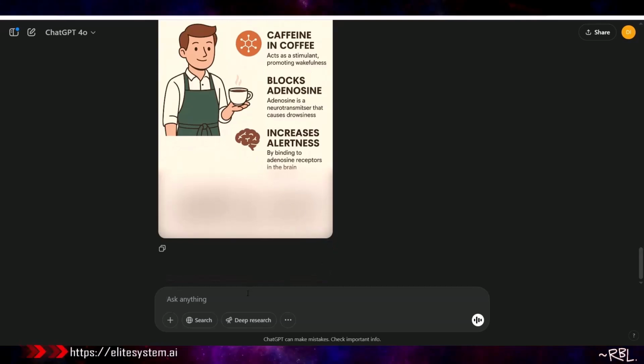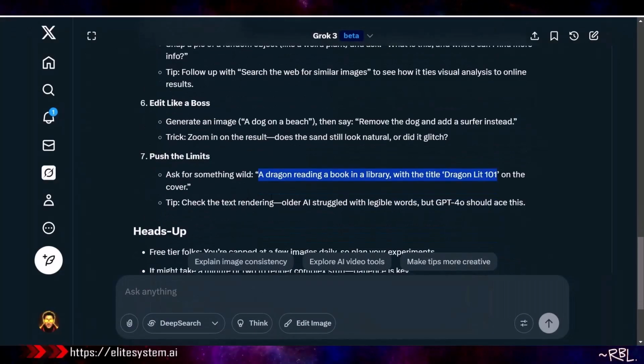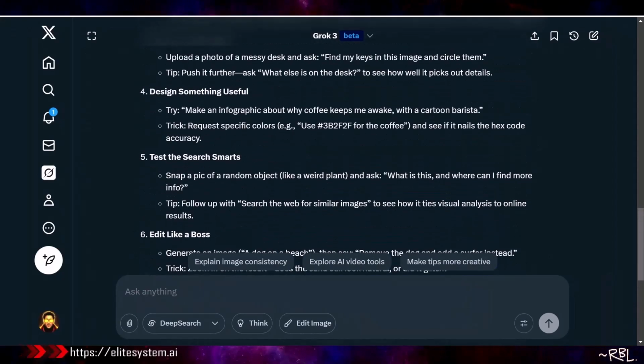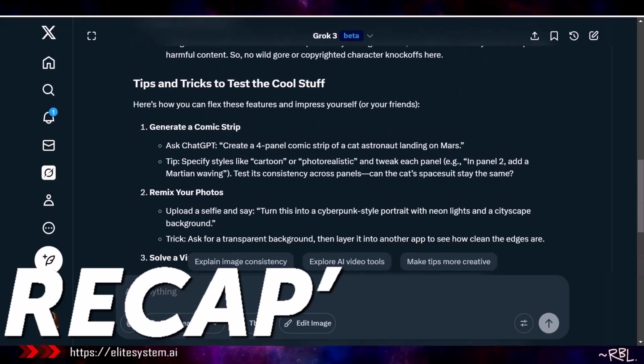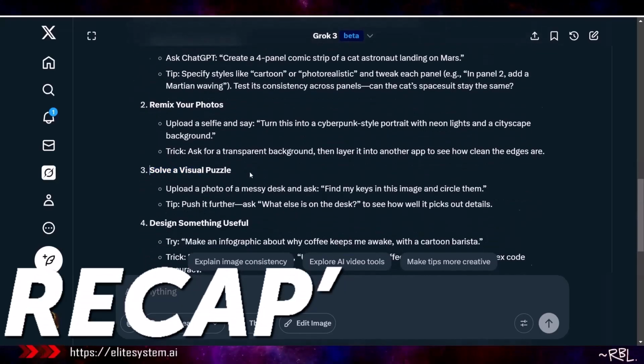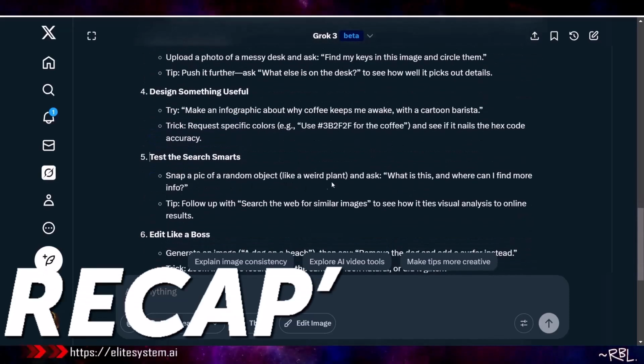Fantastic. Now, last but not the least, if you remember, there's one more thing here. I'll put this image here, okay? It says, and then we'll try the last one, a dragon reading a book. However, since it says put something, number 5, quick recap. We have done number 1. We have done number 2. We have done number 3. Number 4, done. Number 5, snap a pic of random object, which I'm just doing right now.